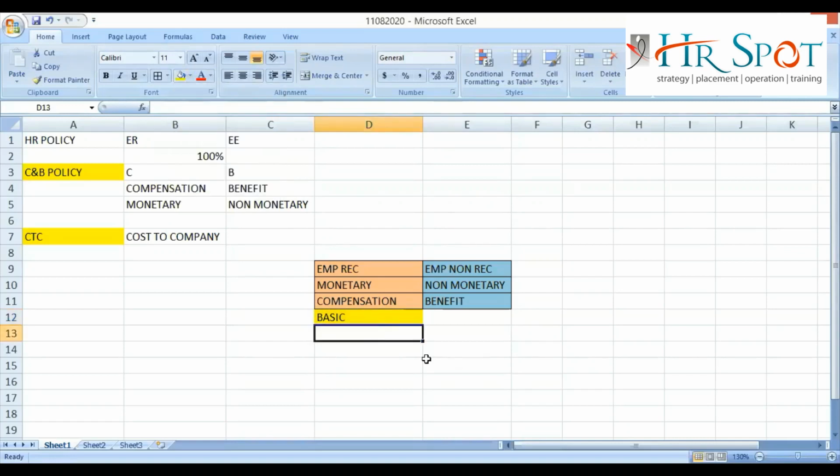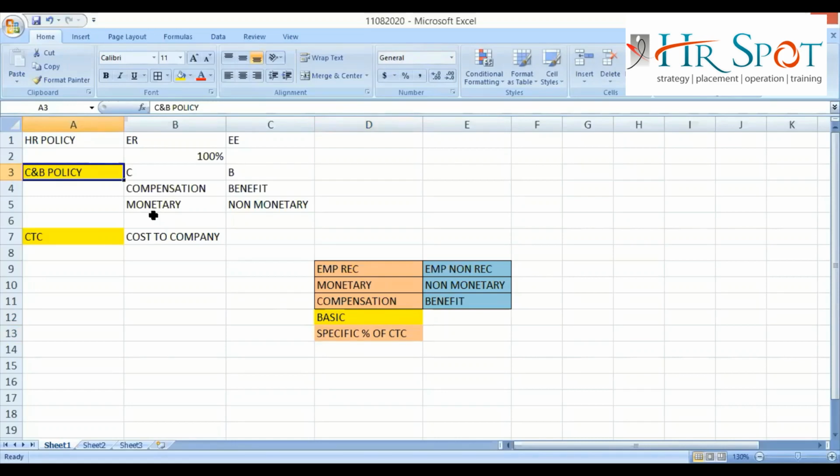Now, what is this basic? Basic is a specific percentage of CTC. Now, I am saying a specific percentage. So, what will be the percentage? Depending on the CNB policy of that particular company. In the CNB policy of that company, it will state what percentage of basic they are giving. Got it or not? Yes, sir.